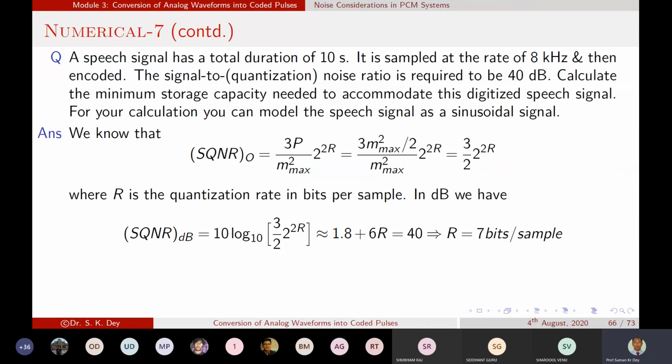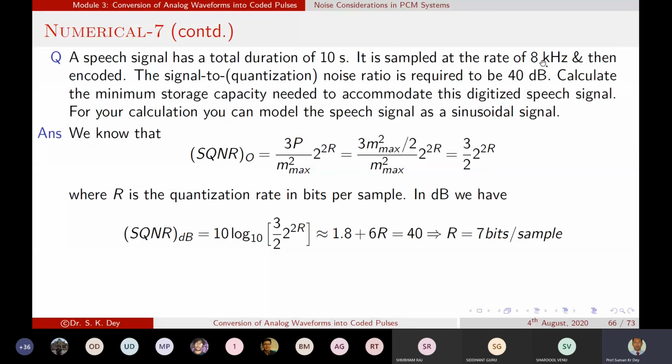Now calculate the capacity of that signal. So how to calculate that capacity? You see, the sampling rate is given, that is 8 kilohertz. So that means we have 8,000 samples per second, and for each sample 7 bits are required.